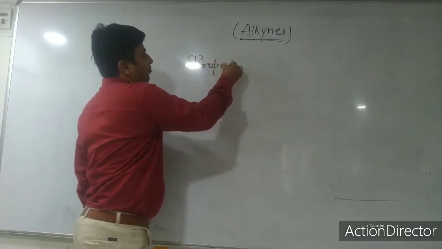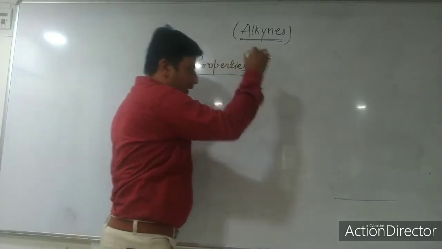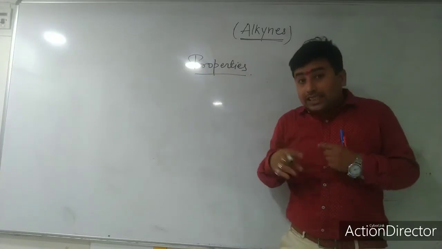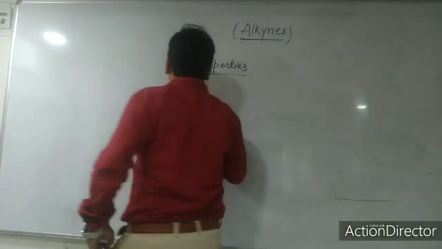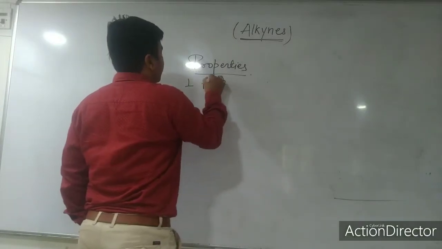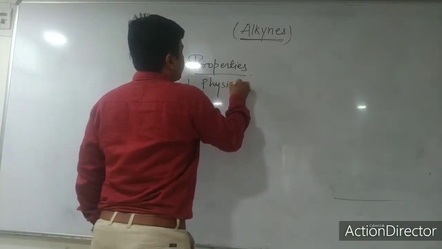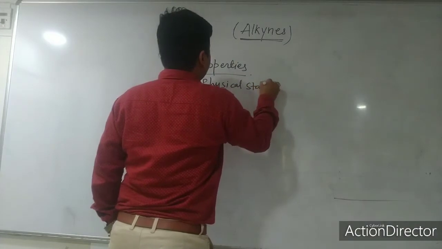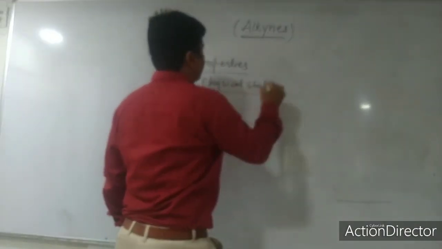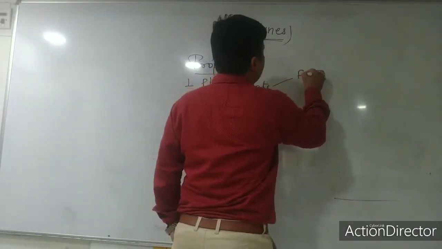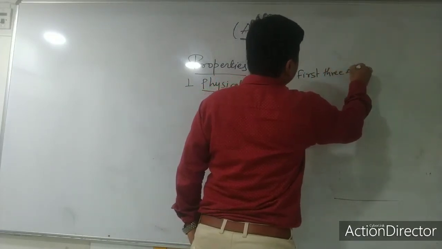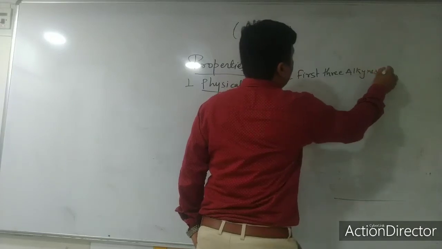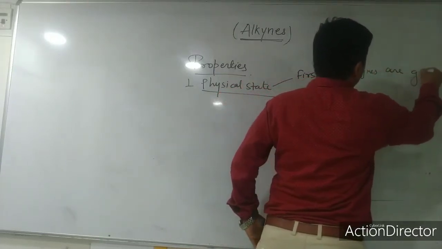First property, we will go through the physical states. Is it solid, liquid, or gas? First thing, physical state. First three alkynes are gas.